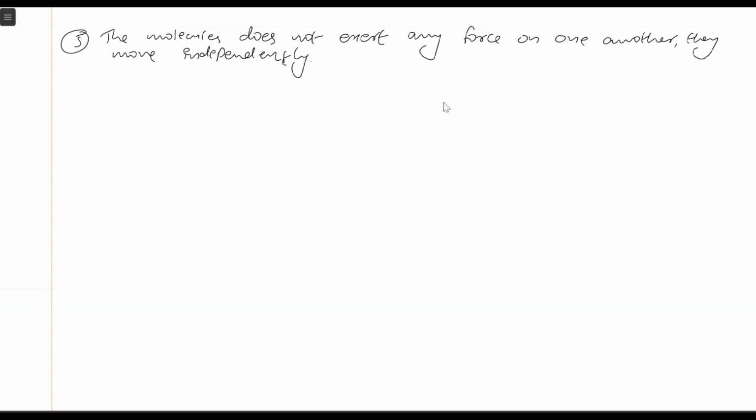So this postulate says that there won't be any force of attraction or repulsion between these molecules. All the molecules are moving independently. There is no force of attraction or repulsion between them.